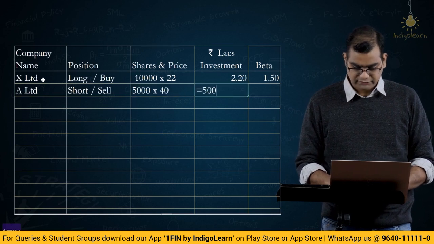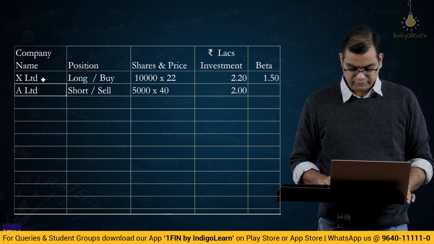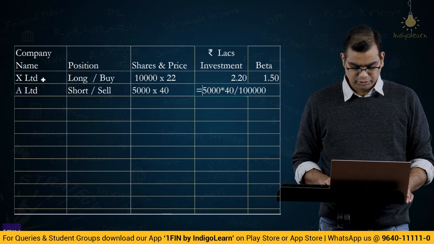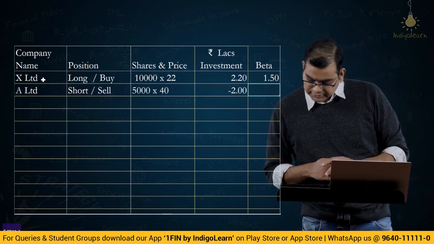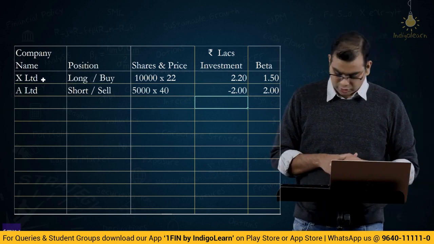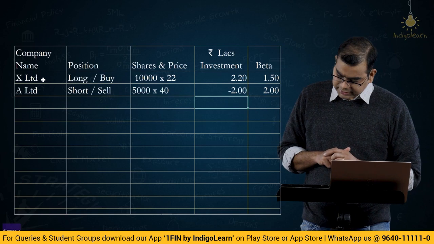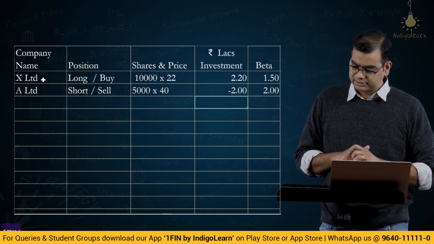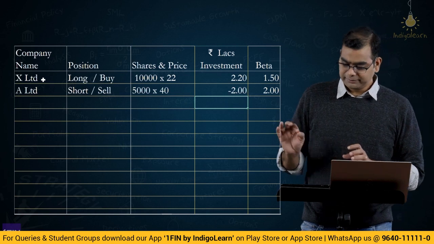So is equal to 5,000 into 40 divided by 1,00,000. You should put minus because he is short on this, and the beta is 2. He obtains a complete hedge by Nifty futures at 1,000 rupees each.